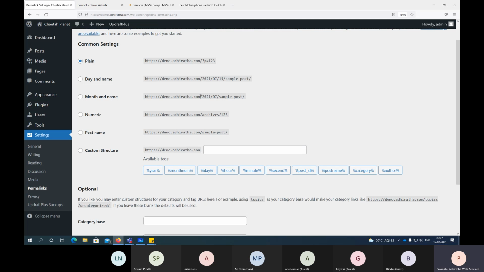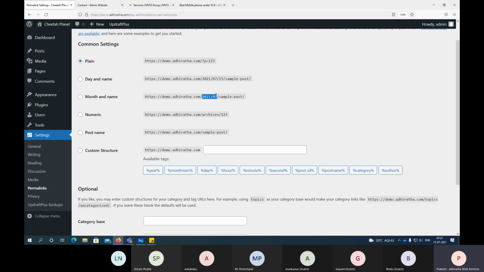Why? Because if you are using this year and month, these dating parameters, right? What happens is, this year you are posting your blog. For next year, this will become an old post. So Google, what they do? Google will start recommending the latest post, whoever has written.